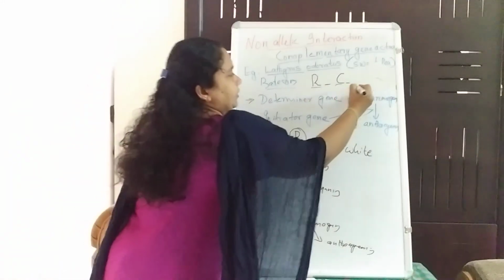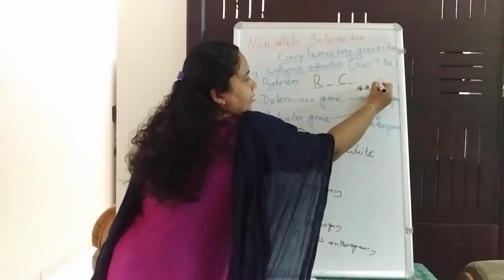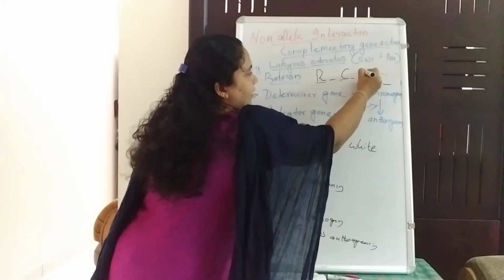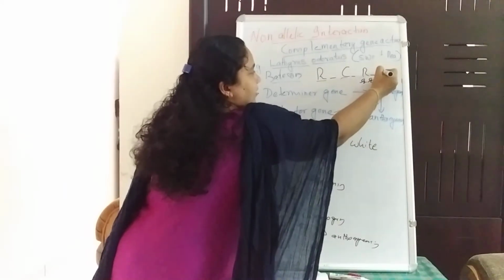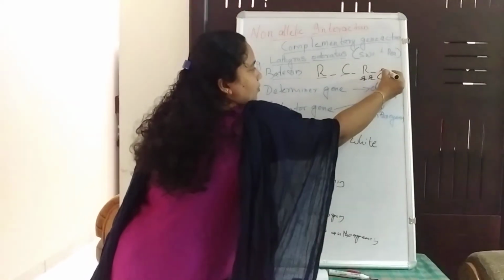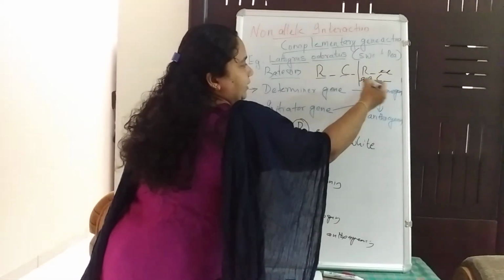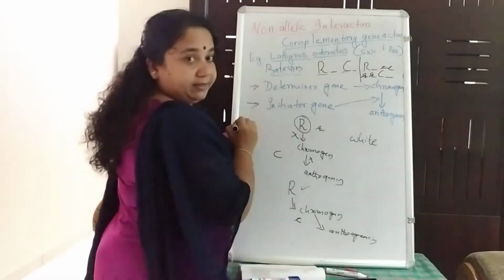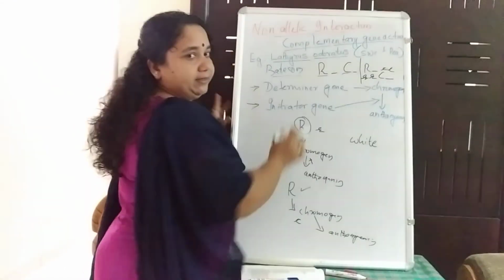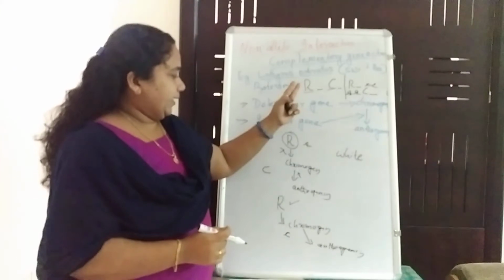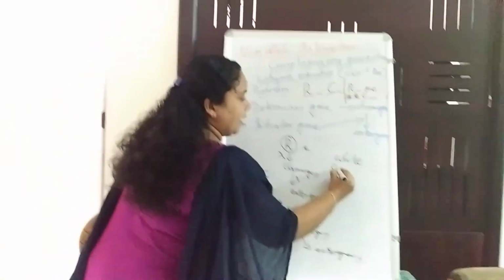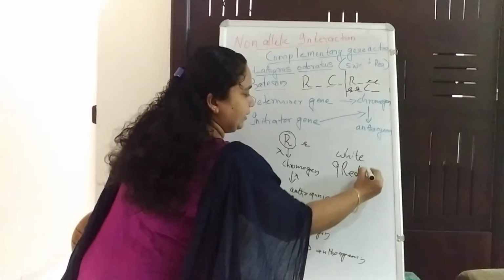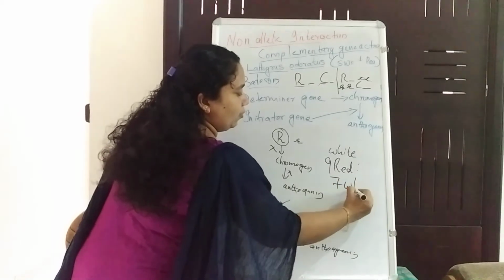So if the condition is small r, capital C dash, or capital R dash, small c, it is white, and otherwise it is red. So Bateson got the ratio 9 red to 7 white.